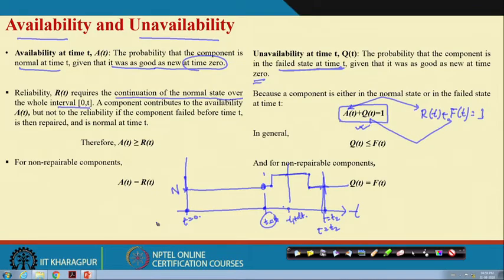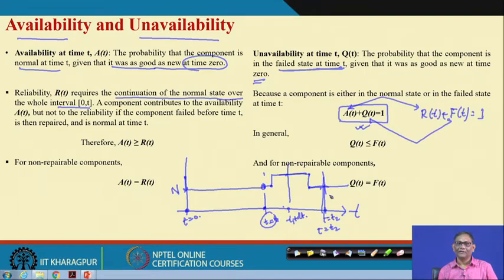As a result, the probability of a component's availability will be more than the probability of the component's reliability.